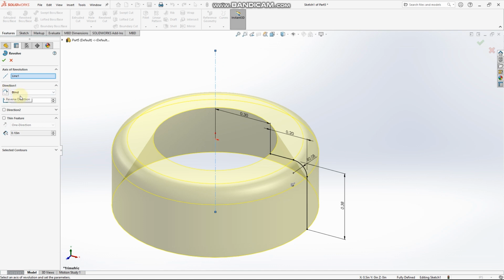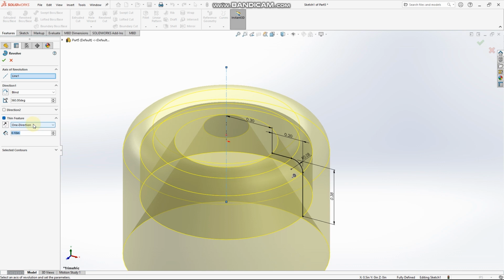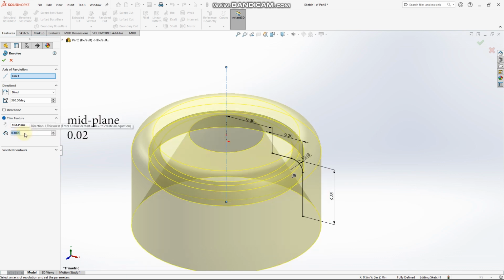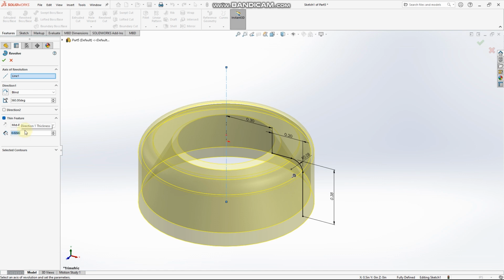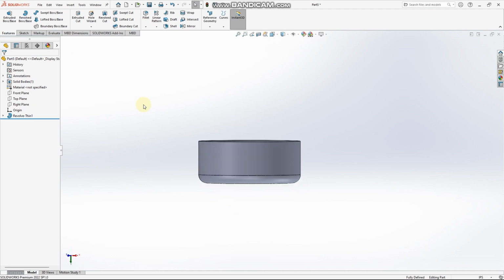Make sure the direction is set to blind and the angle is 360 degrees. We click on the checkbox beside Thin Feature. We change the condition to mid-plane, and we set the thickness to 0.02. Now we have our completed shape.